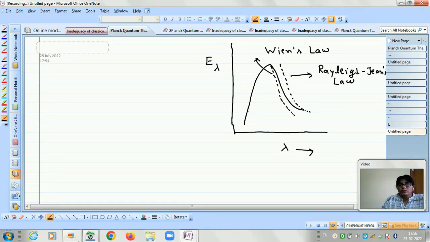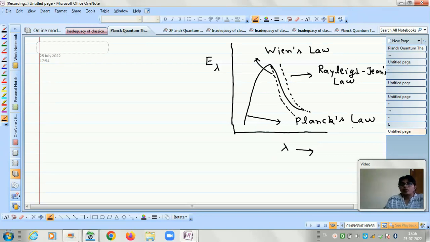And this solid line is the experimental result. So Wien's law and Rayleigh-Jeans law both cannot explain the whole experimental result, but the Planck quantum theory can. The solid line is equivalent to the Planck quantum theory, or Planck's law.